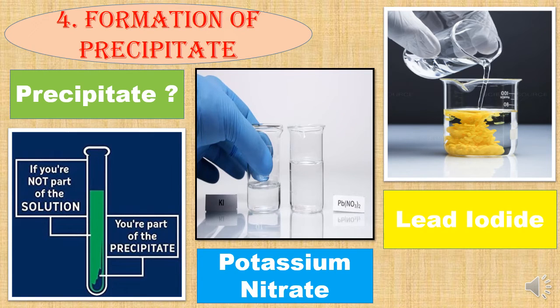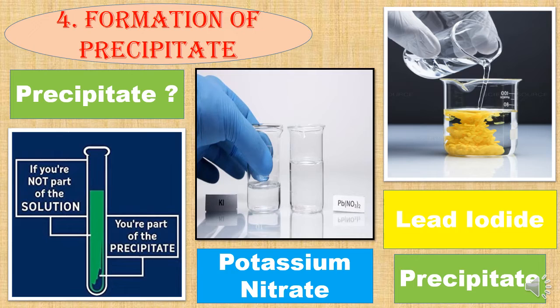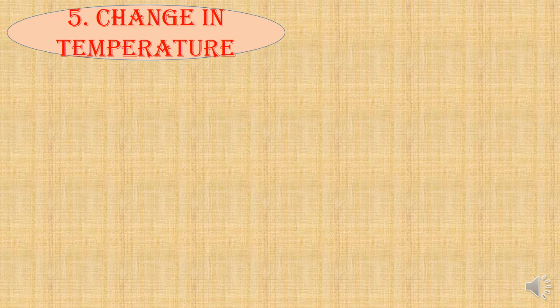Number 1, potassium nitrate and number 2, lead iodide. The lead iodide is insoluble in water and hence it is precipitated out. Another interesting fact here is that both potassium iodide and lead nitrate solutions are colorless, but one of the resultants is yellow in color.